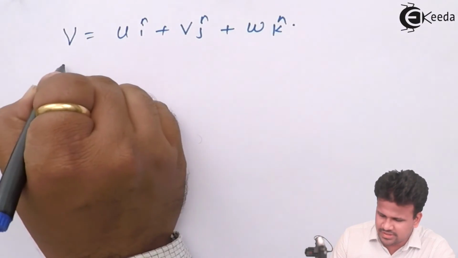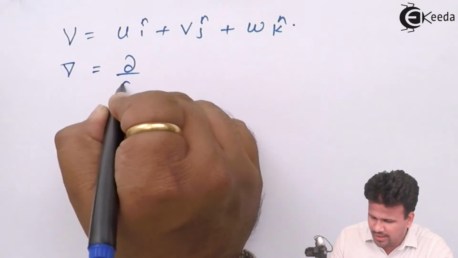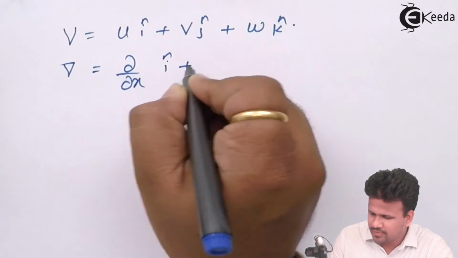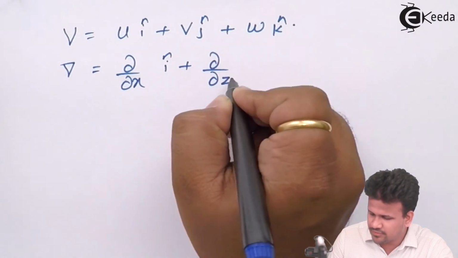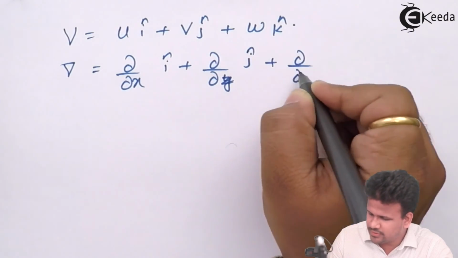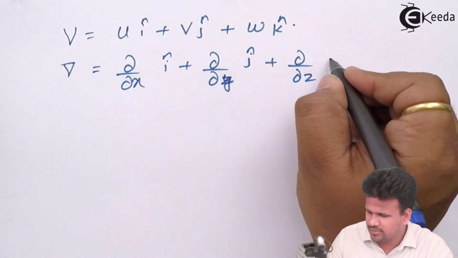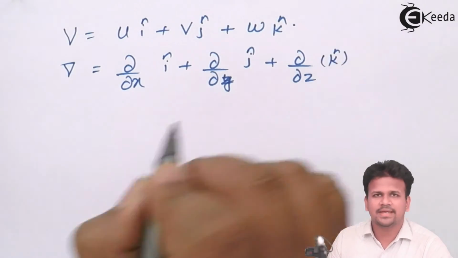And we have already seen in vectors the del operator, which is given as dou by dou x i cap plus dou by dou y j cap plus dou by dou z k cap.